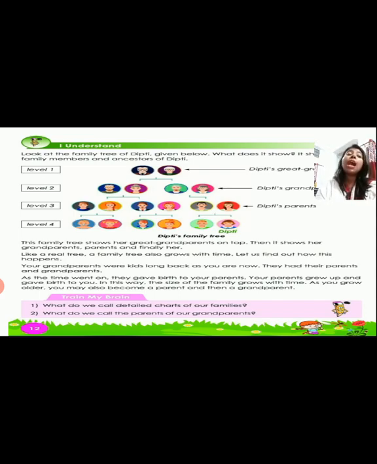Understood? So this is how we read a family tree. First, what is a family tree? A family tree is a detailed chart of all the members in your family. Next comes the reading of a family tree. How do we read? Level 1, level 2, level 3 and level 4. Who is at level 1? Tell me, children. Great grandparents. Level 2, grandparents. Level 3, parents. And level 4 is you.